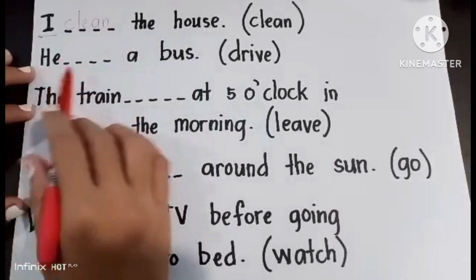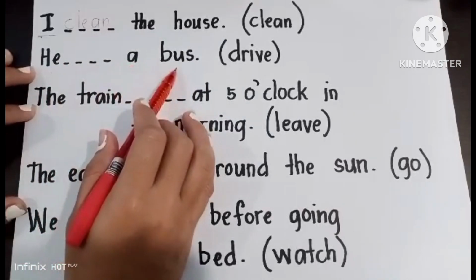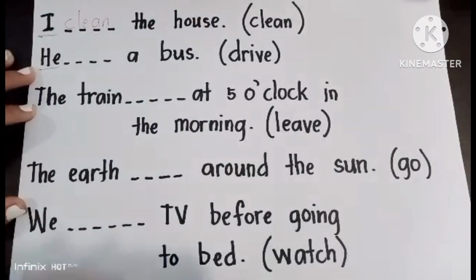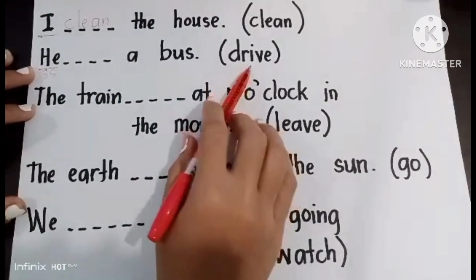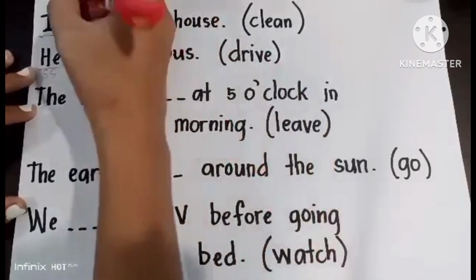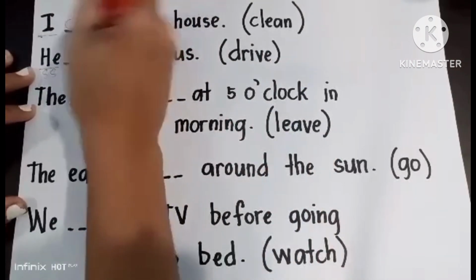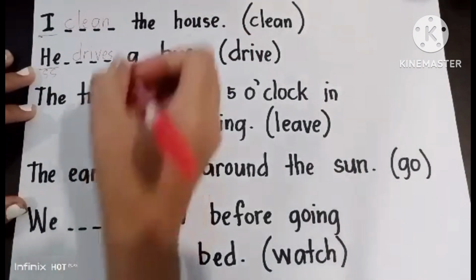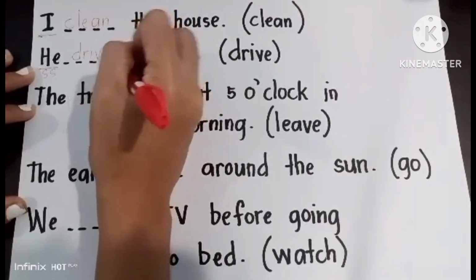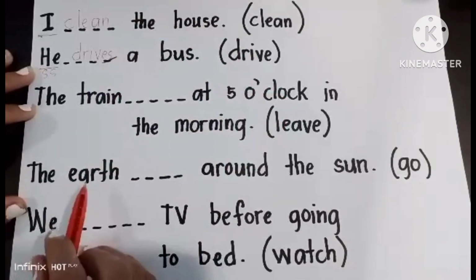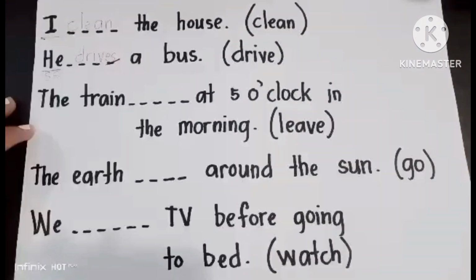Next, he blank a bus. Look at your subject. It's he. He is a singular subject. So, use the verb into singular form. So, it becomes drives. Remember that we put s to the end of the verb if we have a singular subject.